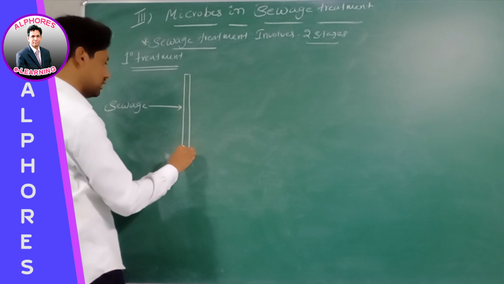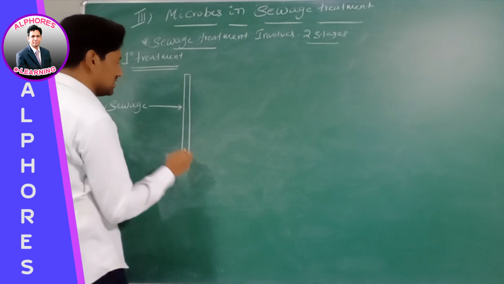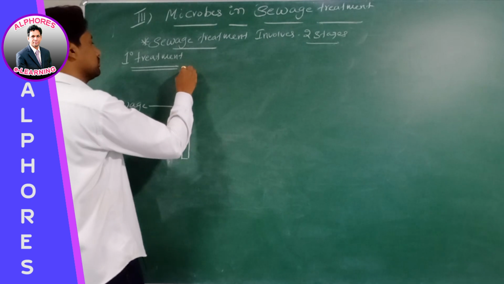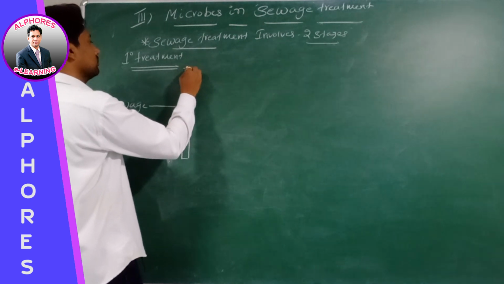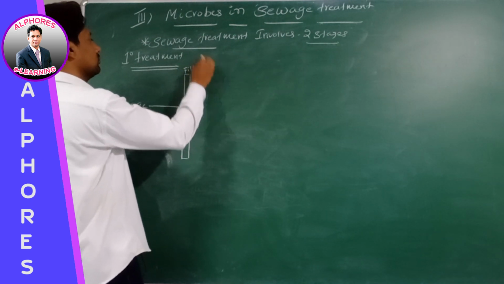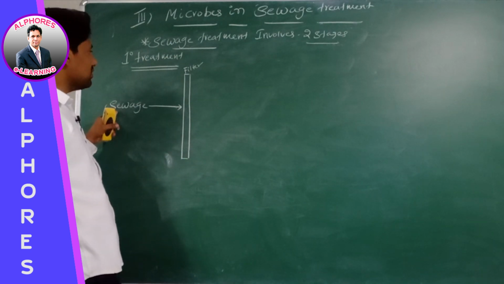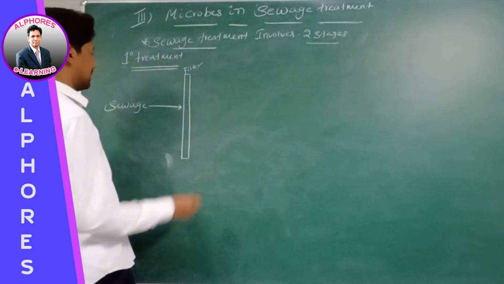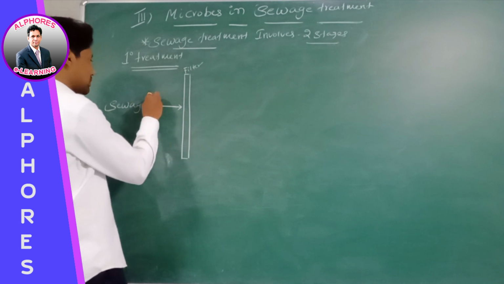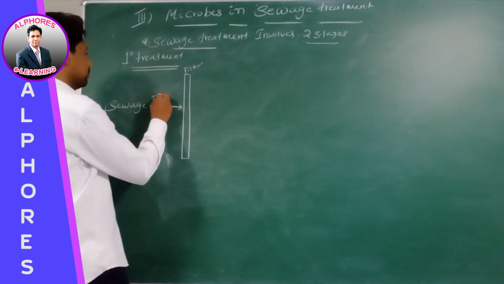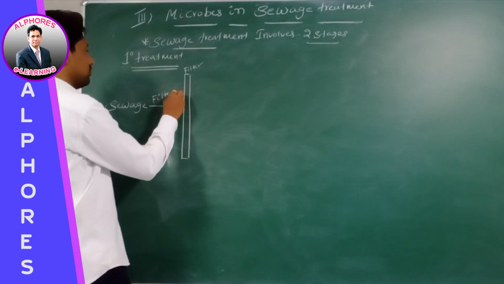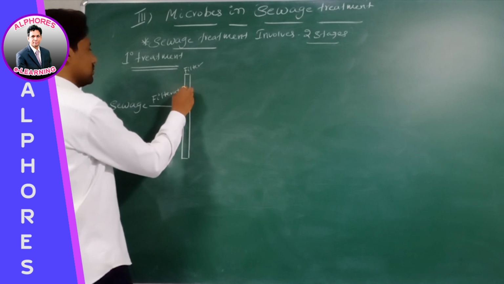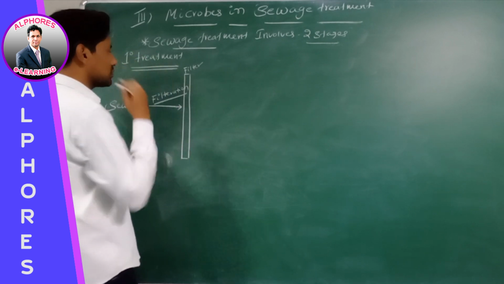For example, this is a filter or this is a mesh. We are passing this sewage through a filter. It means which process takes place? Filtration takes place.